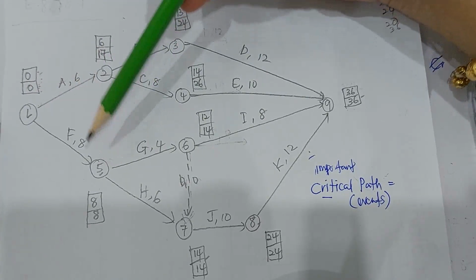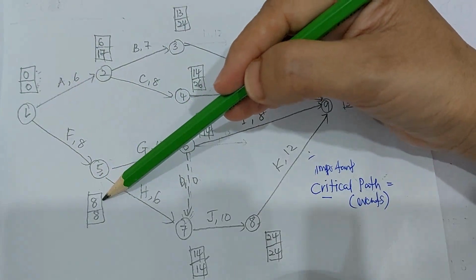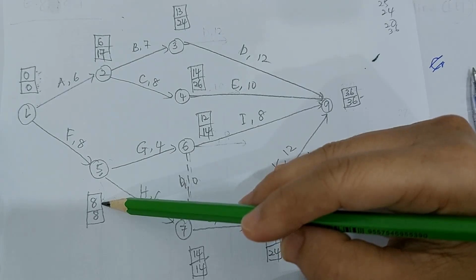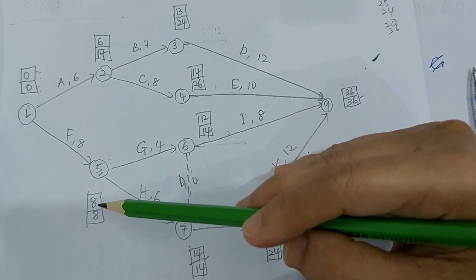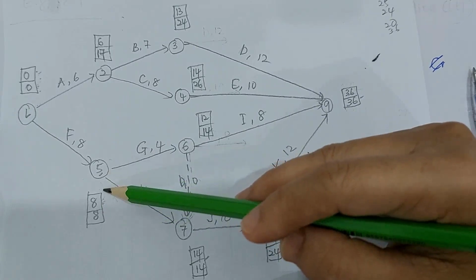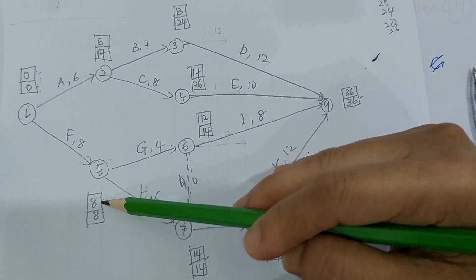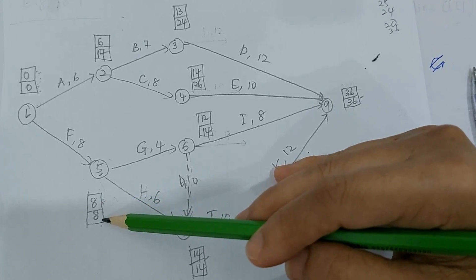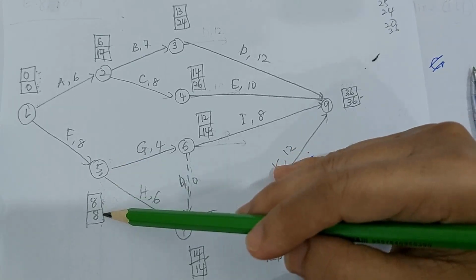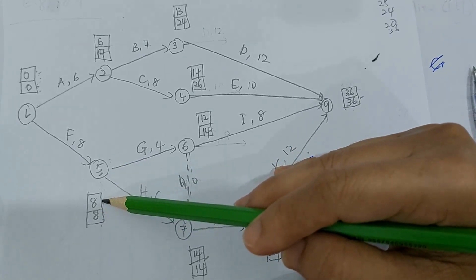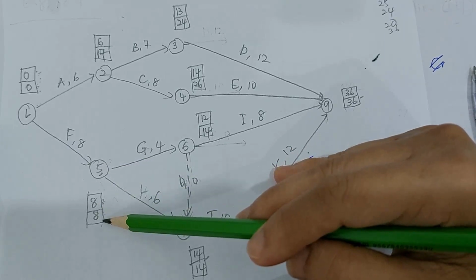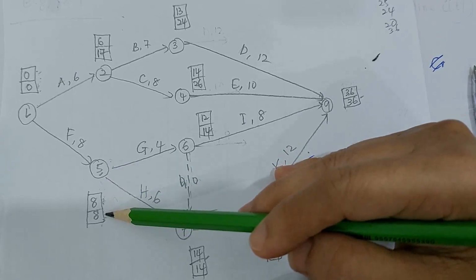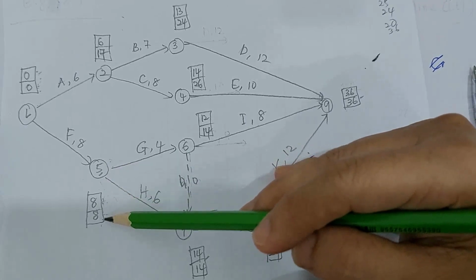Same goes to event number 5. The EET here says earliest event time for event number 5 here is 8. 8 here means week 8. Bilakah masa paling awal untuk kita mulakan event number 5? Adalah minggu ke-8. LET also says week 8. Bilakah masa paling lewat untuk kita mulakan event number 5? Minggu ke-8. Paling cepat kita boleh mulakan event number 5 minggu ke-8. Paling lewat kita boleh mulakan event number 5 juga minggu ke-8. Meaning that event number 5 here cannot be delayed. Cepat ataupun lambat mestilah dibuat dalam minggu ke-8.